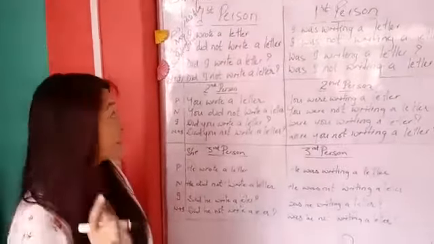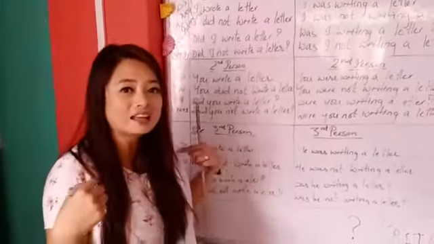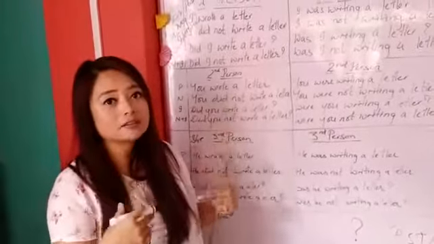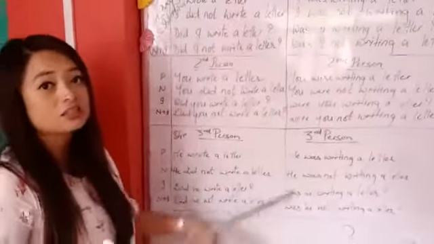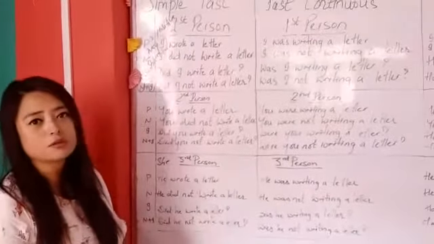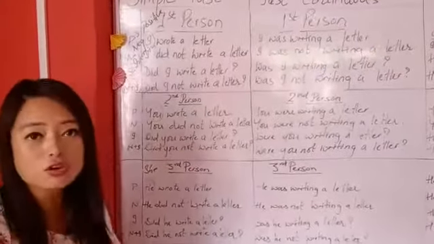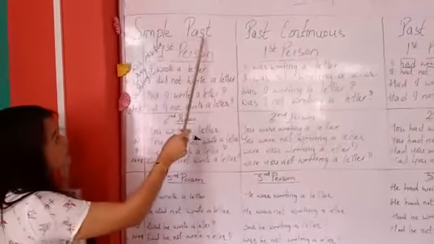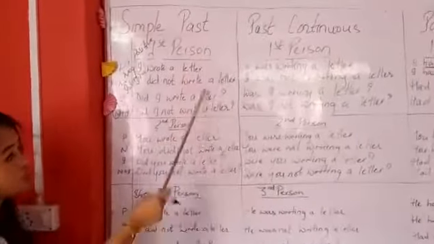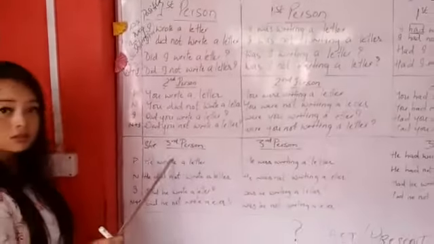In the first person there are lots: I, me, mine. In the third person: he, she, it, theirs. In the second person there is only you and yours. Now simple past is also categorized into three persons: first, second and third.